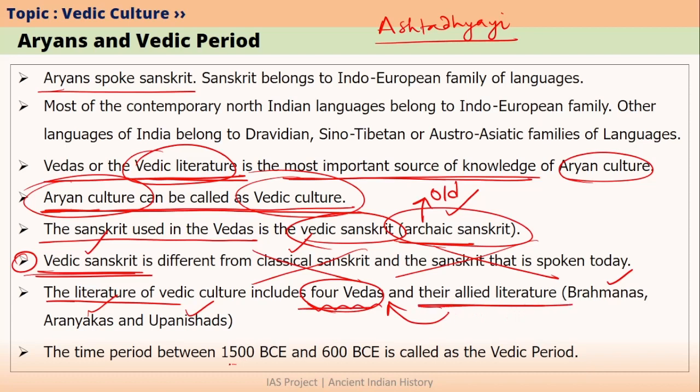So Aryans came into India roughly around 1500 BCE and by 600 BCE they spread throughout North India. The time period between these two timelines is simply called Vedic period. In our next video, we will start with the first part of Vedic period, which is also called early Vedic period or Rig Vedic period.